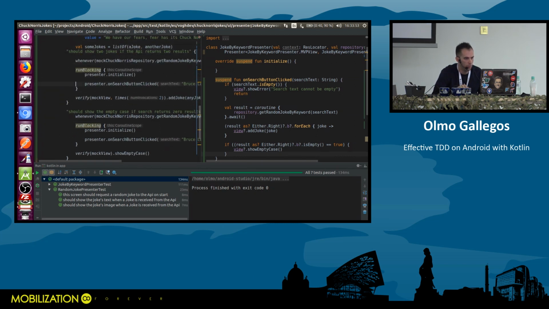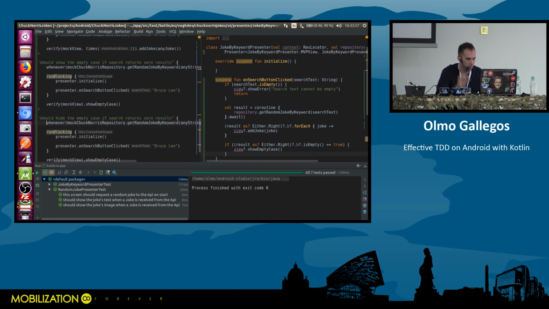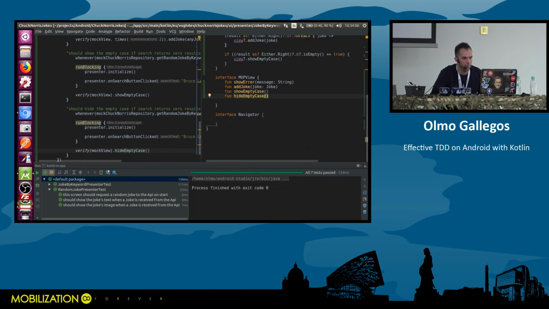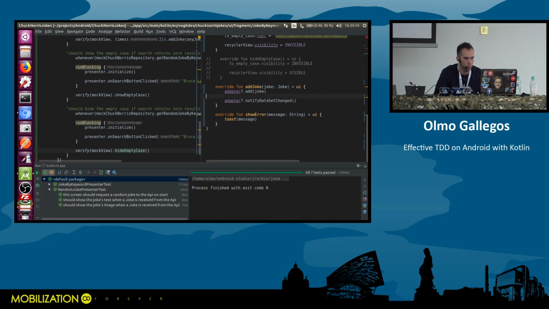And I'm returning some jokes, so I need it to hide the empty case. Again, test not compiling, progress. So let's make it compile. Should be failing now.